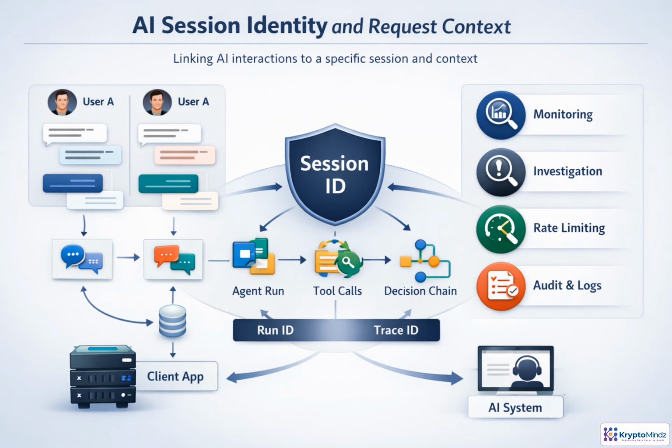AI interactions often span more than one request. One user prompt can trigger an agent run, several tool calls, and a chain of intermediate decisions. Session identity ties those events together. It also separates two conversations from the same user in the same client app, so activity does not blur together. In practice, pass stable context, such as a session ID, run ID, trace ID, or conversation ID with each call. That gives teams a reliable thread for monitoring, abuse investigation, rate limiting, and audit correlation.